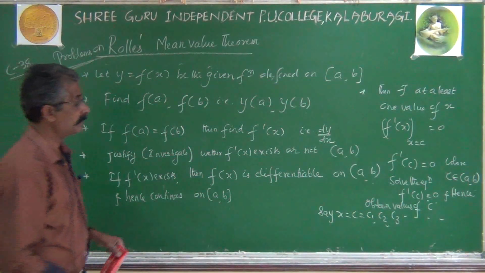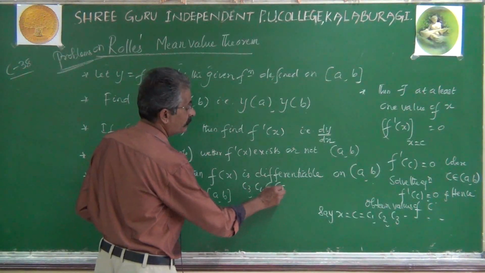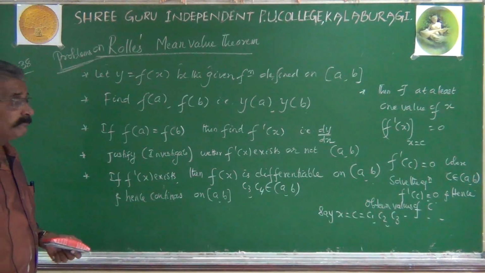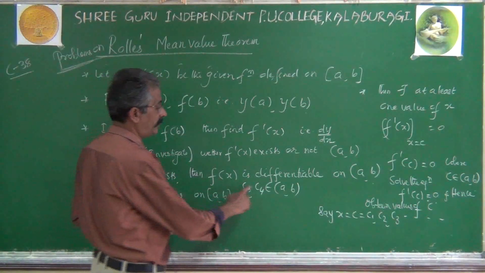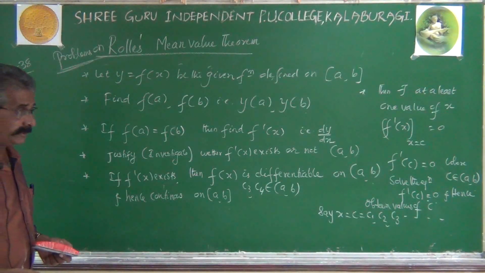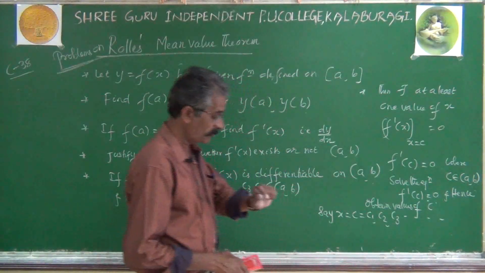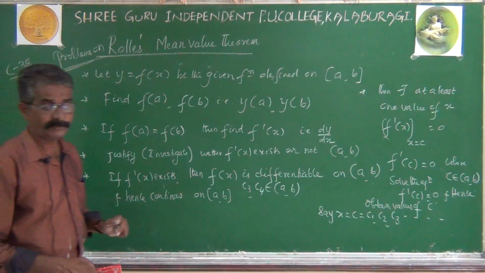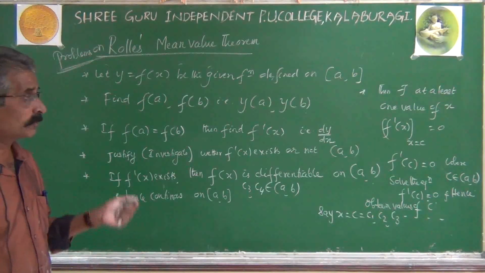Assume that c3, c4 only belong to interval AB. That means for the given function at x equal to c3 and x equal to c4, there are tangents parallel to the x-axis, and these are the only two points which can obey Rolle's theorem. At the remaining points, Rolle's theorem does not verify. That's the meaning. I hope you got this point very clear on how to solve the problems.